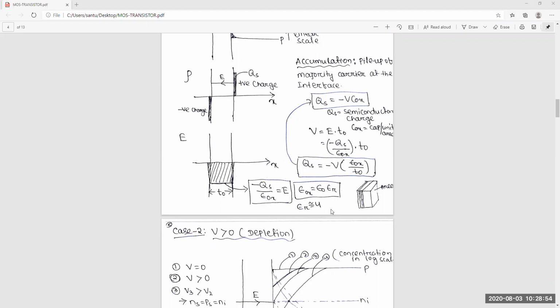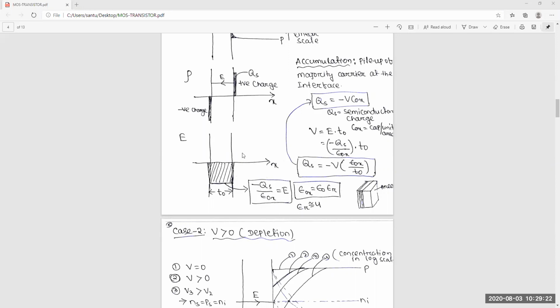Yes, it is 3.97. So the relative permittivity of the oxide, silicon dioxide, is around 4. The exact value is 3.97, so that's why I have written approximately 4. So this electric field quantity, you got how it is minus QS by epsilon OX.